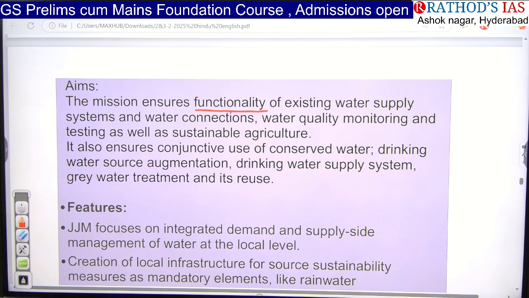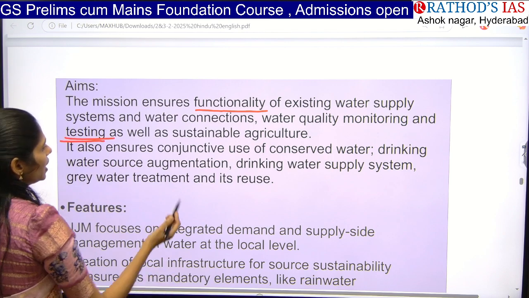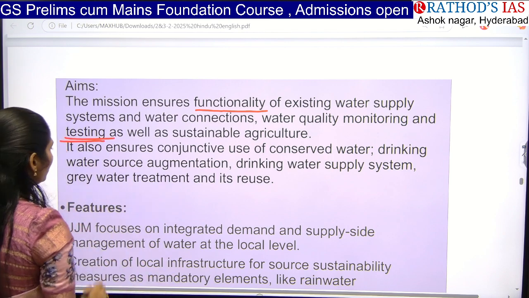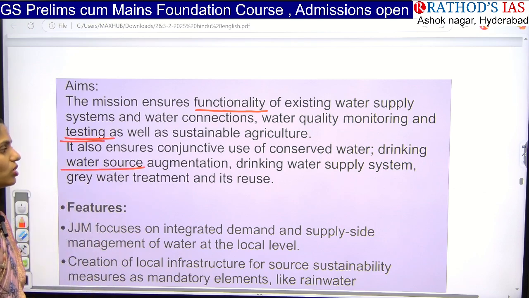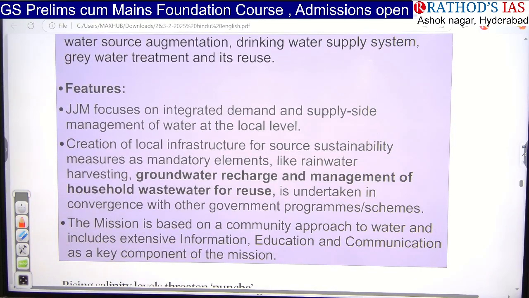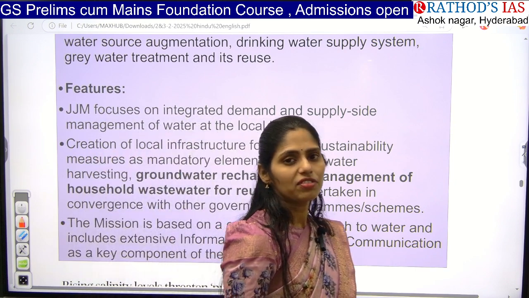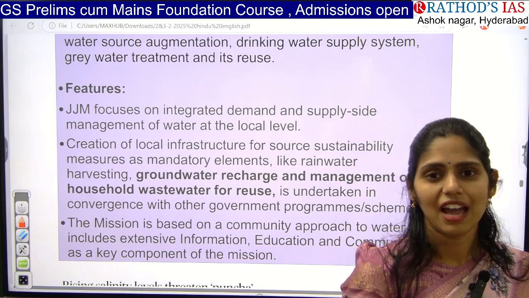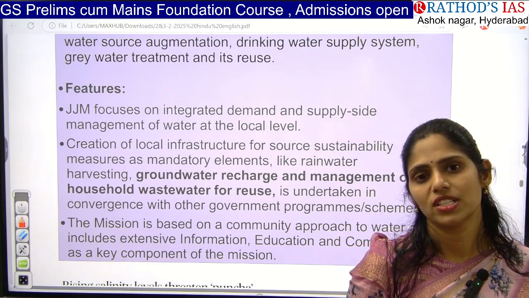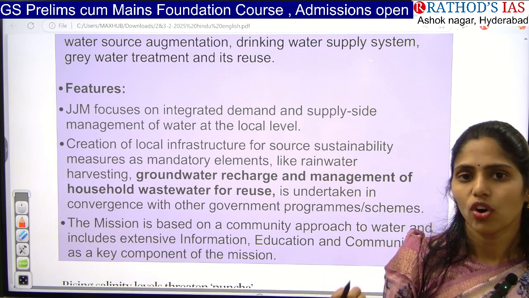They are focusing on water quality management, and they are testing water before releasing it, and focusing on water conservation, drinking water resource augmentation, drinking water supply, and also grey water management and reuse. Grey water is nothing but domestic waste water, like water after cleaning bowls or after having a bath, the water that is wasted in the household. We are focusing on grey water treatment as well.